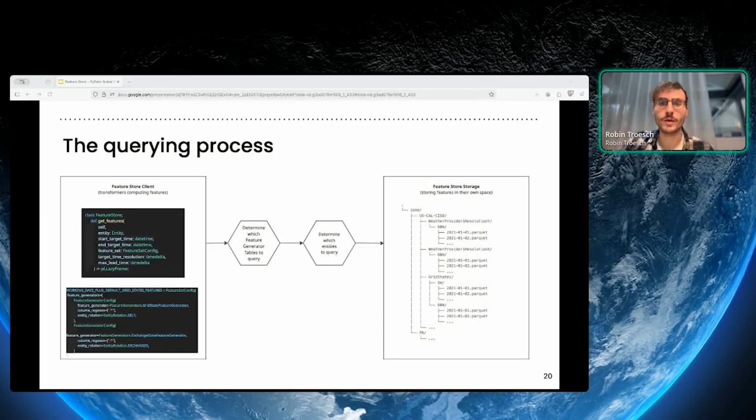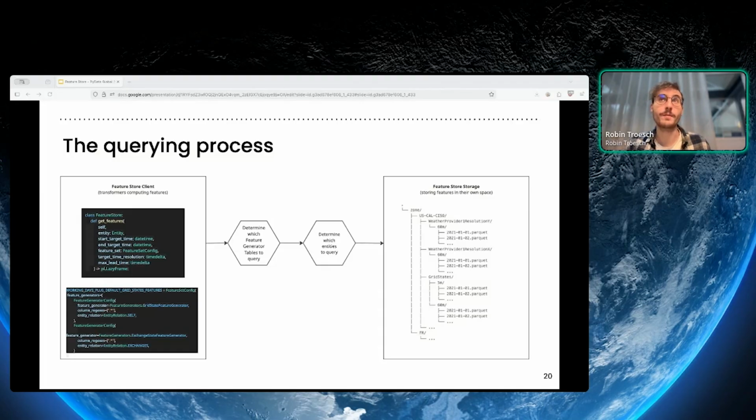So let's go through a query together. The user will start by saying that they want features for a specific entity that they want to model. This could be a zone, an exchange, or other entities that we have. Then the start and end date for those features, the maximum lead time, and that means that for each target time that will be in the feature frame, how much in the future do we get features.